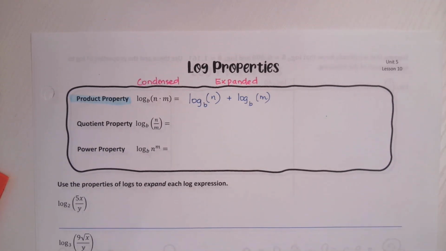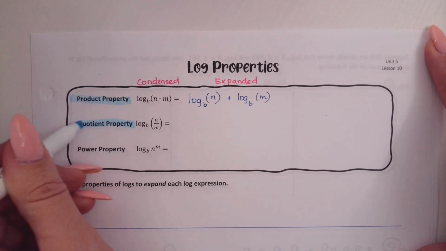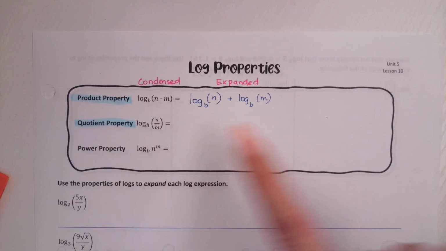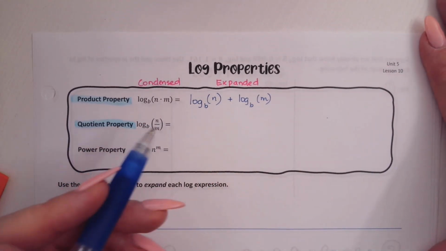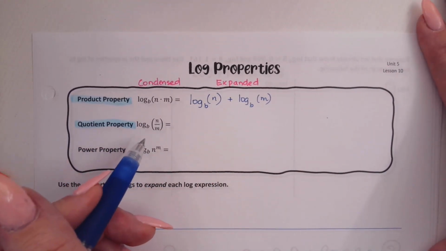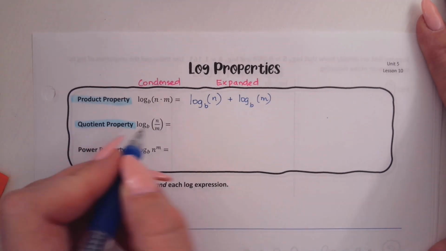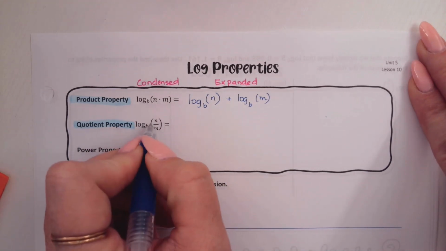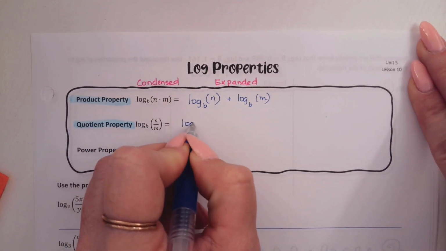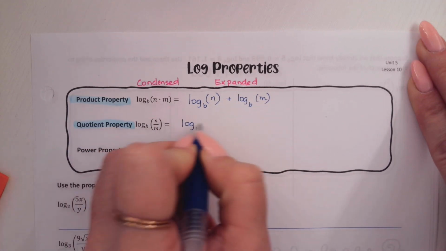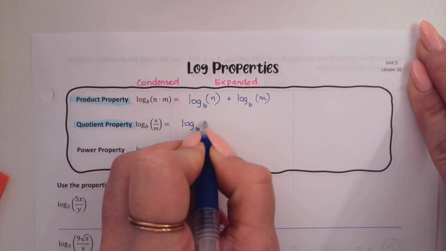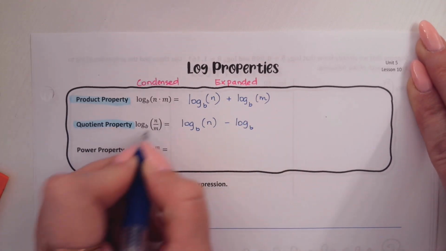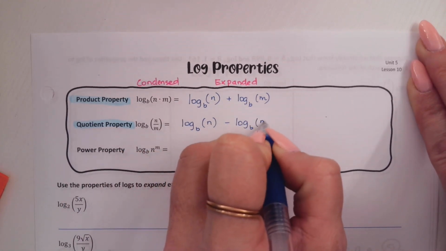Second one's called the quotient property. Quotient because there's some sort of fraction in here, some sort of division. If multiplying turned into adding when you're expanding, what do you think a fraction is going to turn into? Subtraction. Very good. So if we have log base b of n divided by m, that'll turn into log base b of the numerator, which would be the top of the argument, minus log base b of the denominator, which is the bottom of the argument.